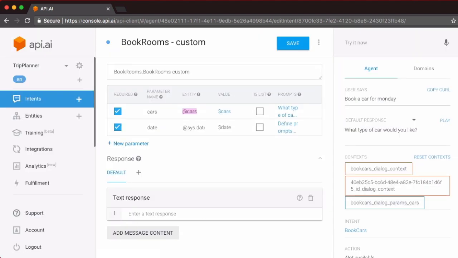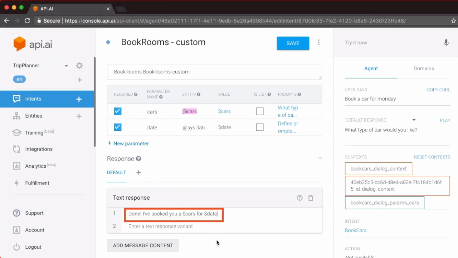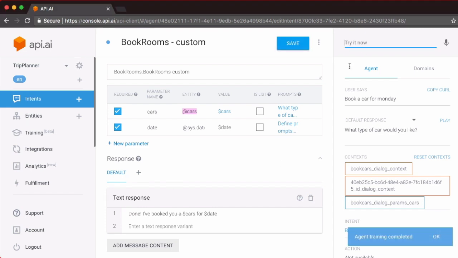The only thing left to configure for this intent is the text response for a successful car booking. You can say, done, I've booked you a car type for this particular date, and click on save. You're now ready to test this follow up intent.